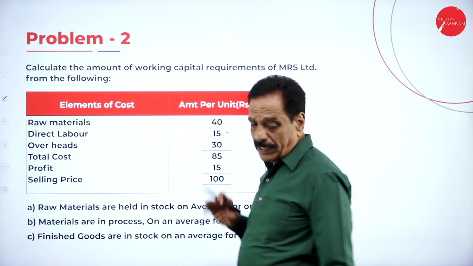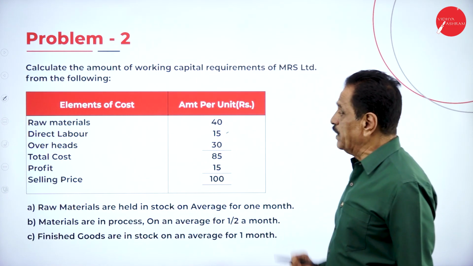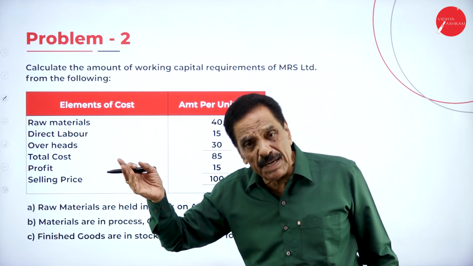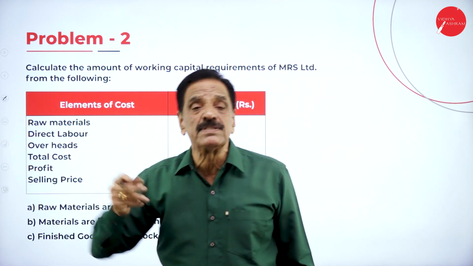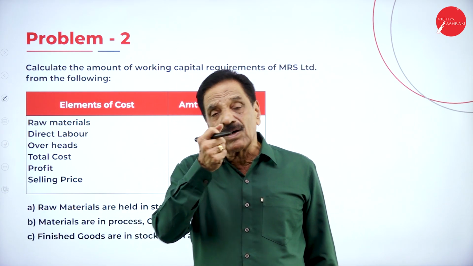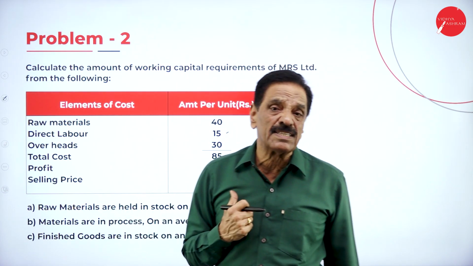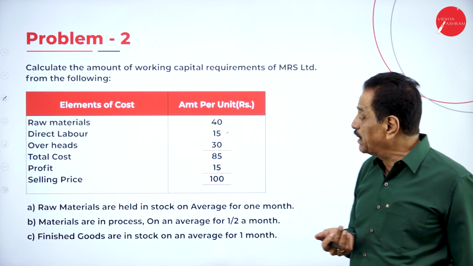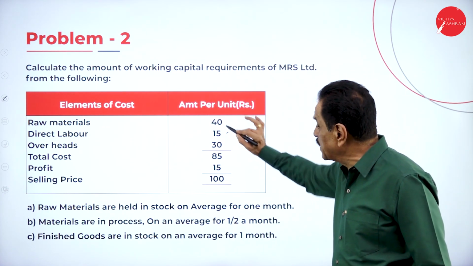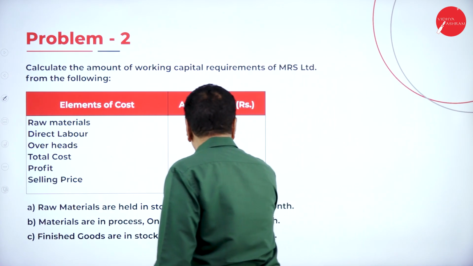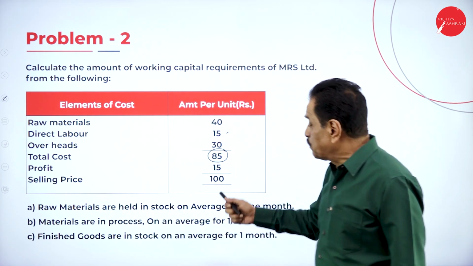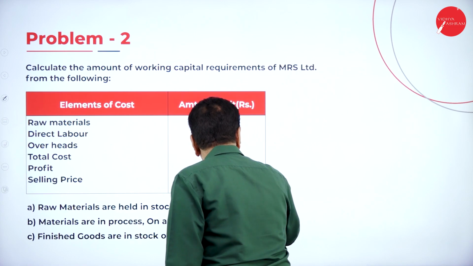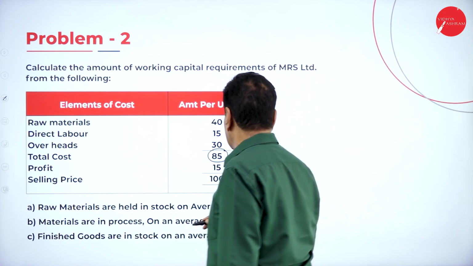So they have given the problem like this. Raw material 40 rupees, labor 15, overhead 30. Overhead means indirect expenditure: indirect material, indirect labor, indirect expense. In the cost sheet, you already studied how overheads are considered. Labor is nothing but wages, material directly connected for production. What's your total cost? 85. How much profit should be added? I told you, ignore. Don't take into consideration, ignore this.